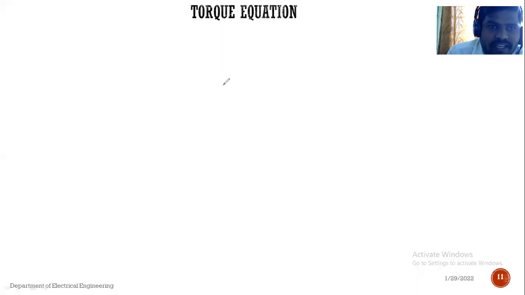Okay, torque equation of DC motor. DC motor च torque equation आपल्याला derive करायचं. So first of all we will discuss what is meant by torque, how it can be derived, and we will derive the torque equation. Okay, see, before deriving the torque equation, first of all we will derive the output power equation, and once the output power equation is derived, then we are able to derive the torque equation.